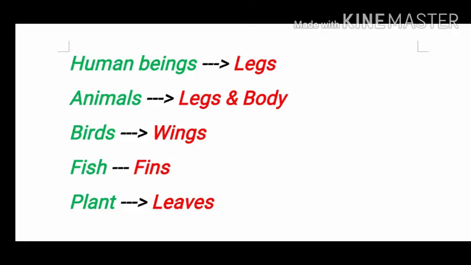Children, we learned how living things move. Human beings walk with the help of legs. Animals run with the help of legs, and some move with their body like a snake. Birds show movement with the help of wings. Fish move with the help of fins. Plants show movement with their body parts like leaves and flowers.